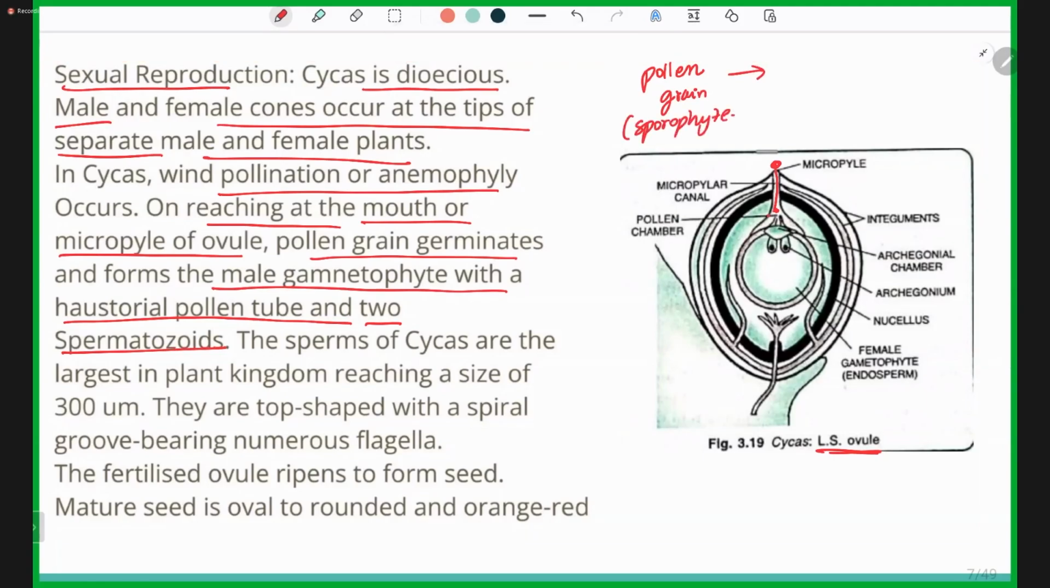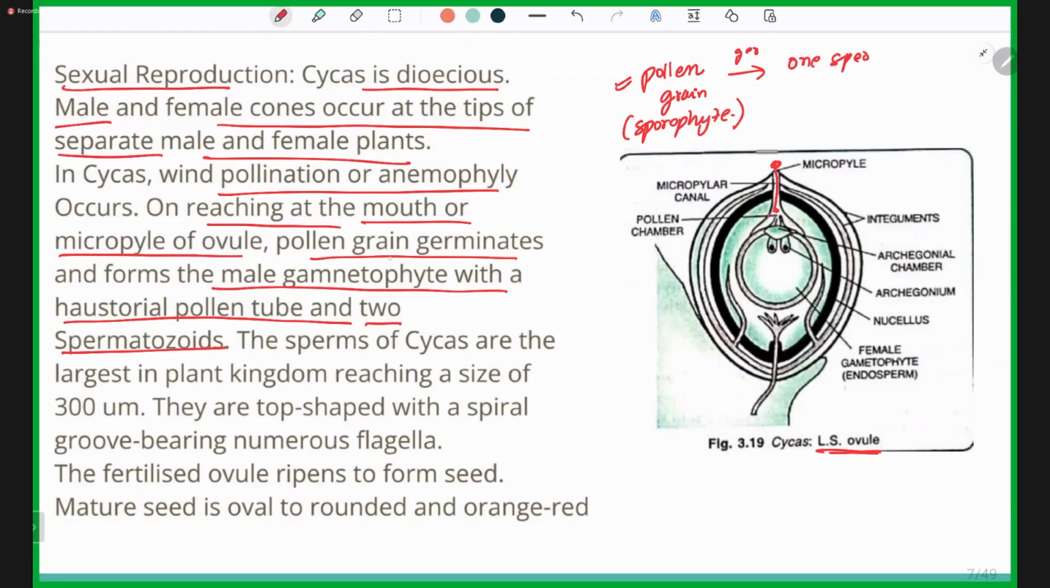This is the sporophyte. There should be a gametophytic cell which is going to fertilize the egg cell, and only then can fertilization take place. So, if this is a sporophytic body, the pollen grain, which develops from a sporophytic body, has to give rise to some gametophytic body. When the pollen grain germinates on the mouth of the ovule, on germination, it gives rise to one sperm